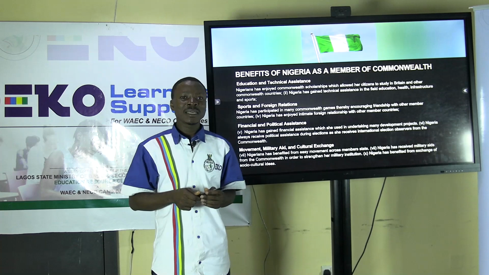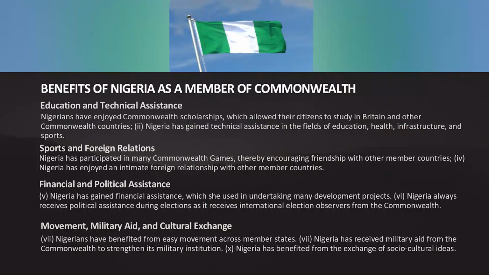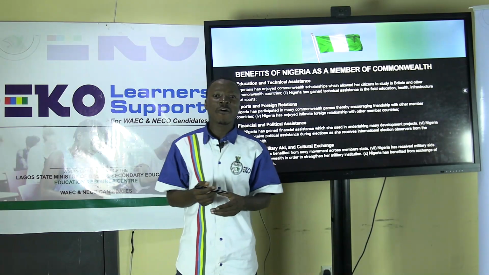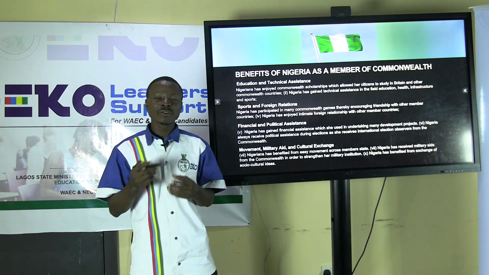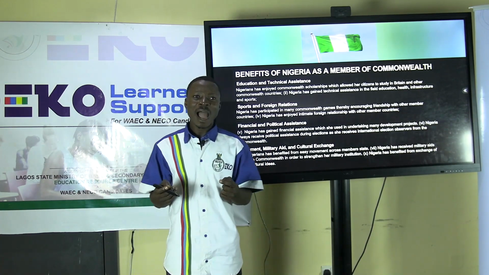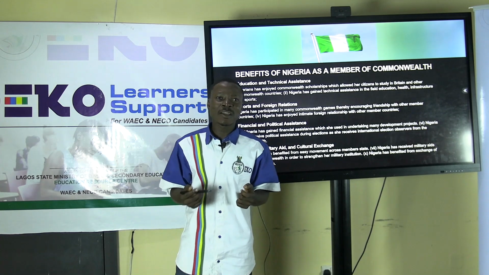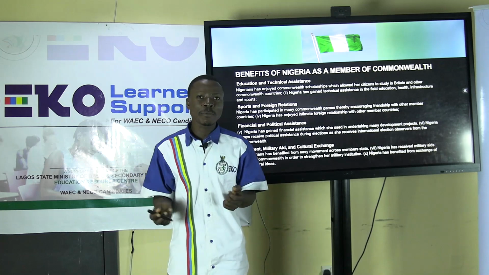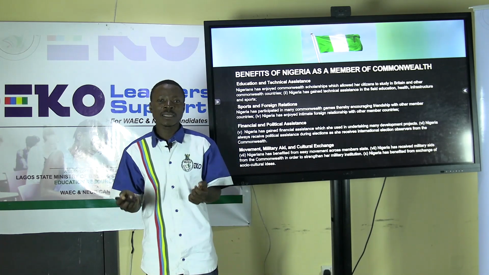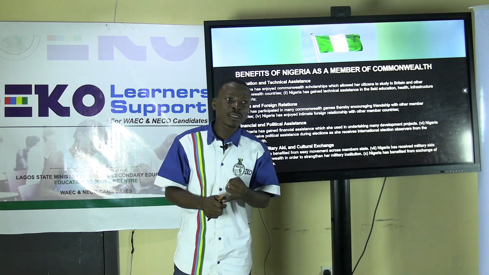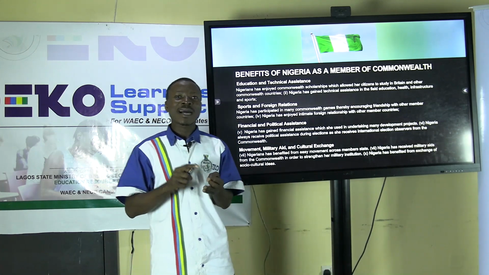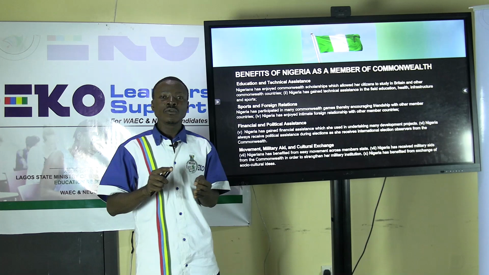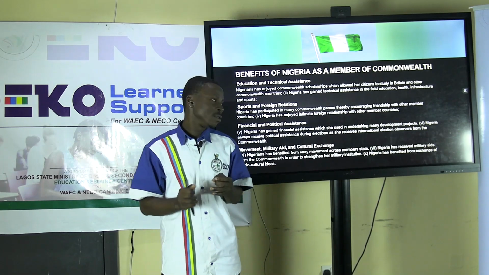In the area of financial and political assistance, the Commonwealth has provided financial assistance to Nigeria in the form of loans and grants for the execution of development projects and for the re-energizing of the microeconomy of the state. And also it has provided political assistance to Nigeria in the area of election monitoring and providing support for the democratization process of Nigeria during the military regime.